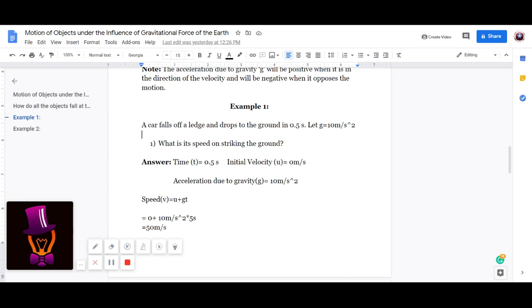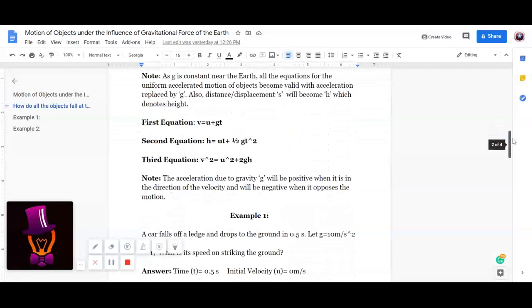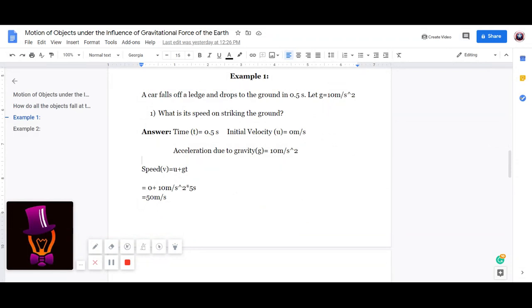So here, speed v equal to u plus gt. Speed over here is denoted by final velocity. Here, when they refer to speed, they are referring to final velocity. As we saw in the first equation, v equal to u plus gt. So u is 0 meter per second plus 10 meter per second square into 5 seconds. That's 50 meter per second. Meter per second is the SI unit of velocity.